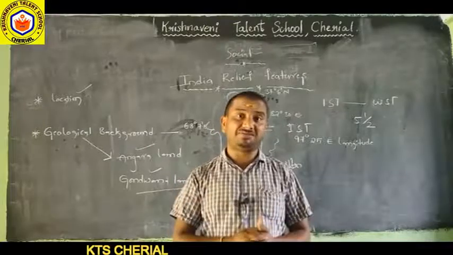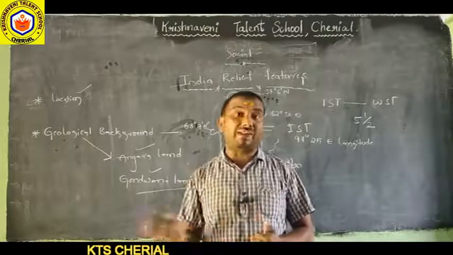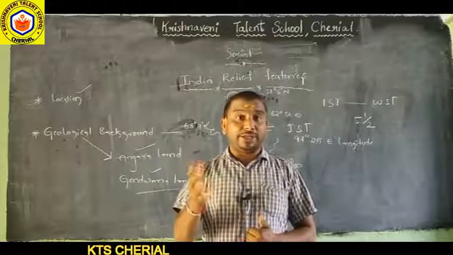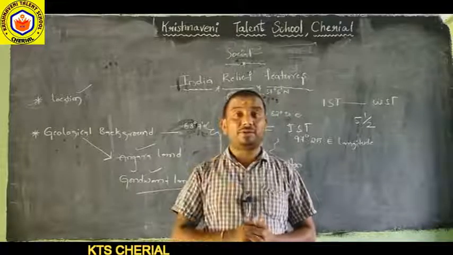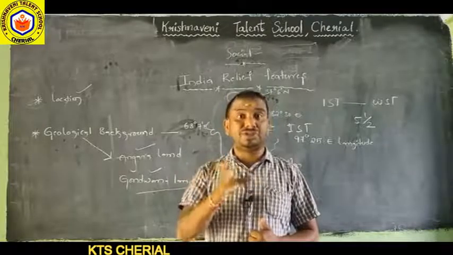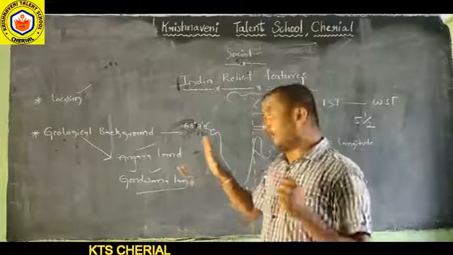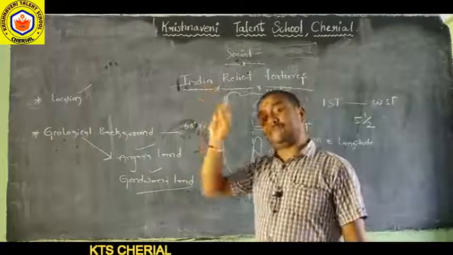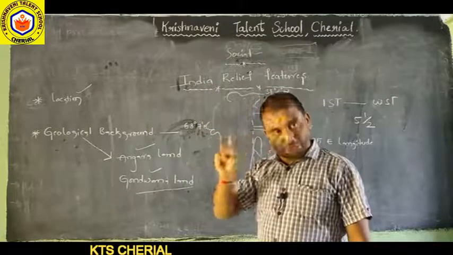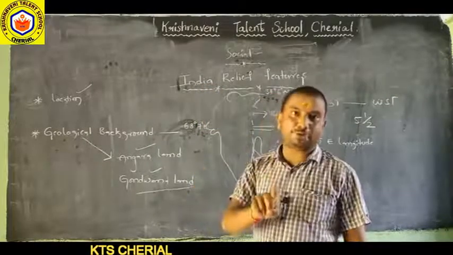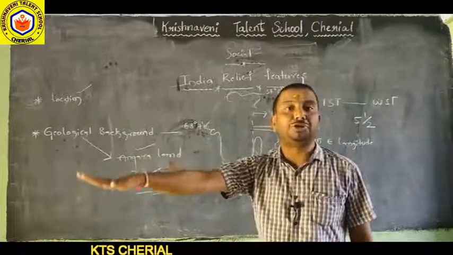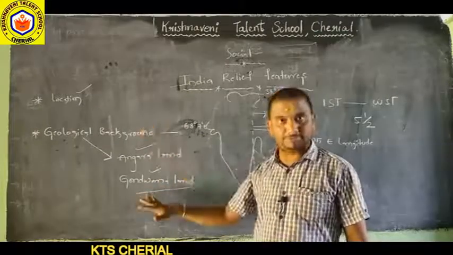Plains, northern plains, coastal plains. Dunes, valleys. These landforms are formed with weathering, erosion, transportation and deposition.